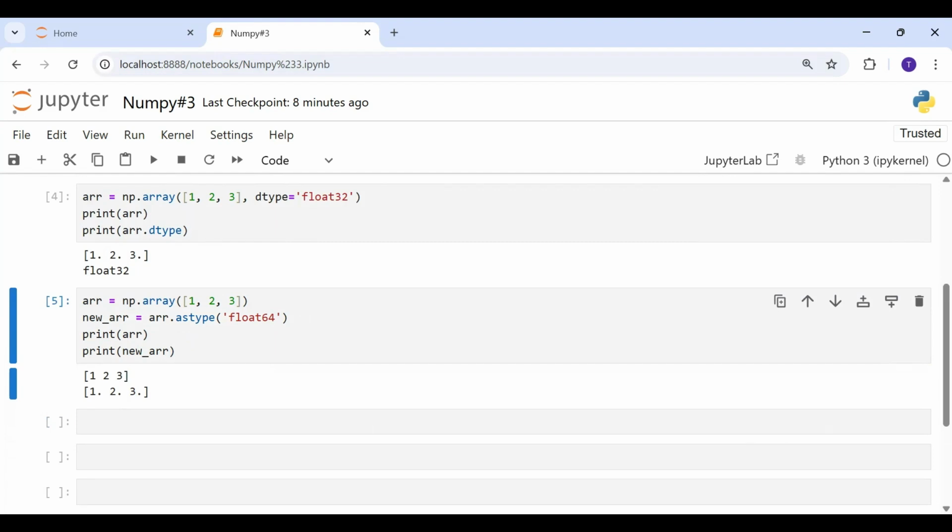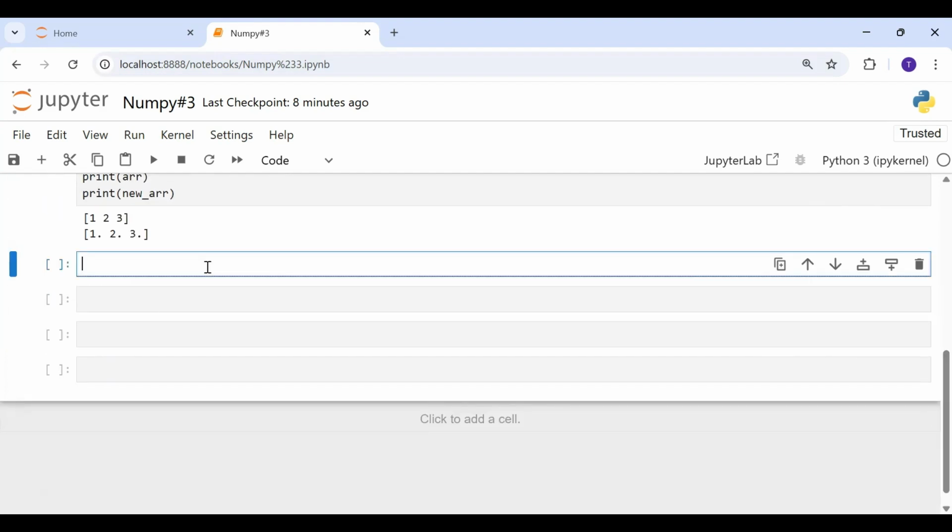Now, what if we have a mix of different types of elements? Let's say while creating an array, I had a mix of different data types. I have an integer here, I also have a float, and maybe let's just add a string as well.